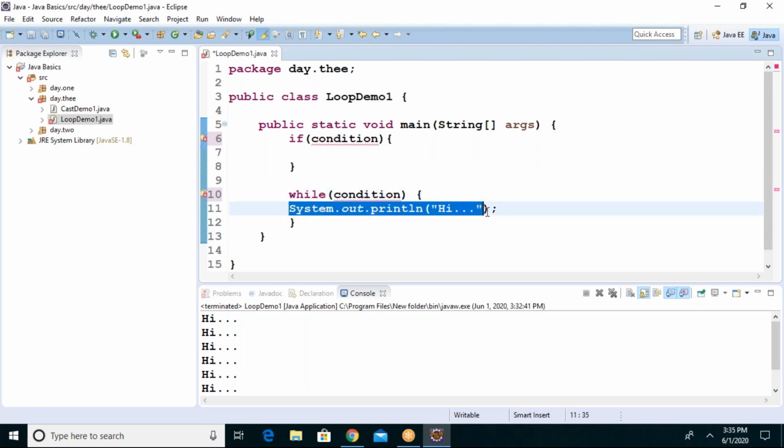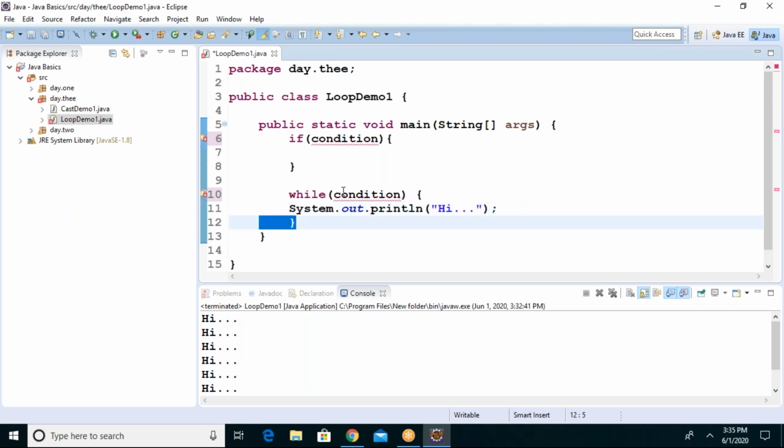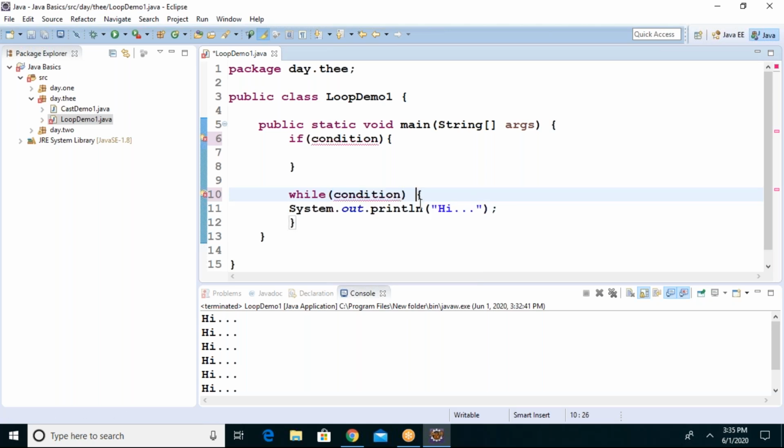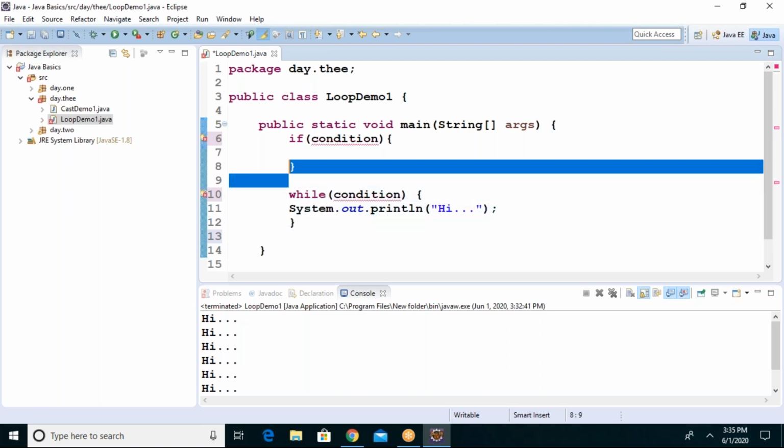After executing the statements under the body of the loop, it will come back and test again. When it is true again, it will execute once more. Once it is finished and reaches the end of the brace, it comes back again. Suppose after repeating a few times it is false, then it will stop the loop and the control will go out of the loop. This is the difference between a loop and an if condition, guys.